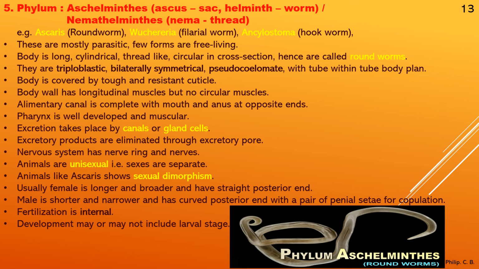As we saw in the first slide, Ascaris has both male and female, that is, as we just read, they are unisexual. Usually the female is longer and broader and has a straight posterior end, whereas the male is shorter and narrower and has a curved posterior end with a pair of penial setae for copulation. Fertilization is internal. Development may or may not include a larval stage.